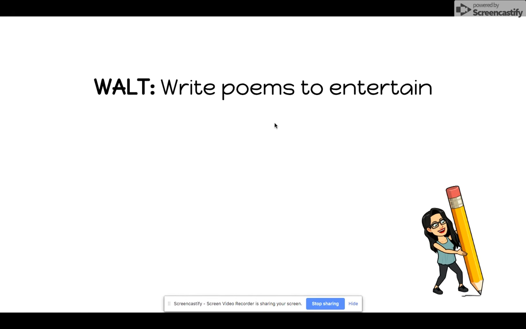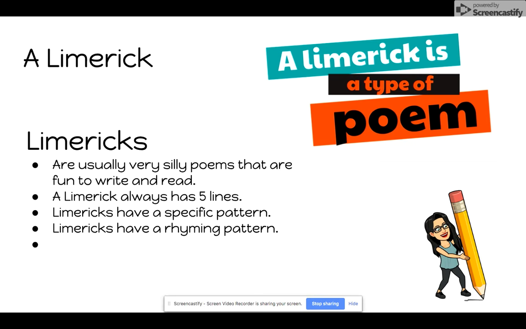In this flip video, we'll give you 6 different examples and 6 different types of poems that you could possibly write. The first one is a limerick, and a limerick is a type of poem. Limericks are usually very silly poems that are fun to write and fun to read. A limerick always has 5 lines. Limericks have got a specific pattern, and they also have a specific rhyming pattern to them.